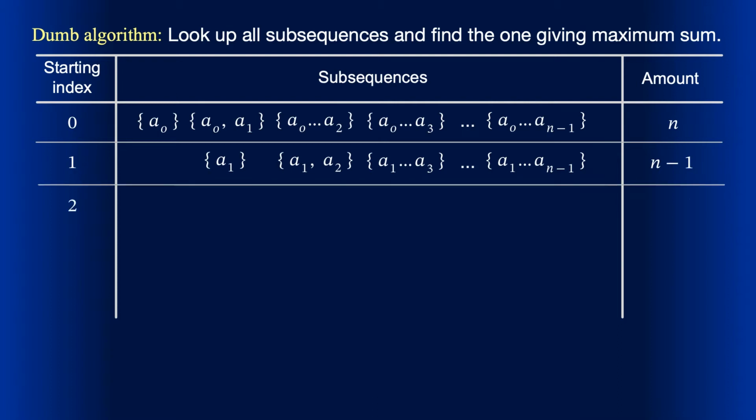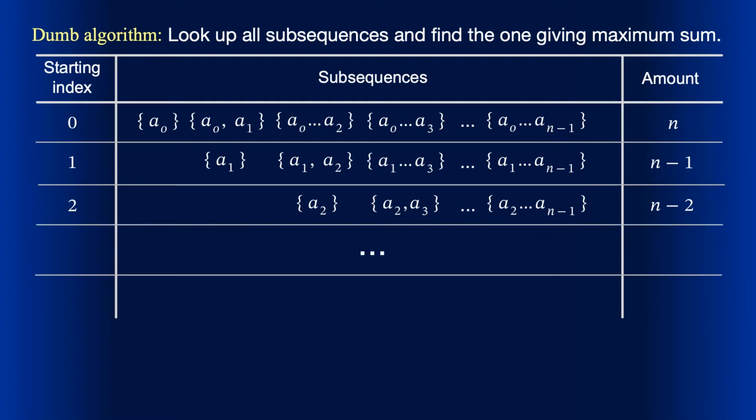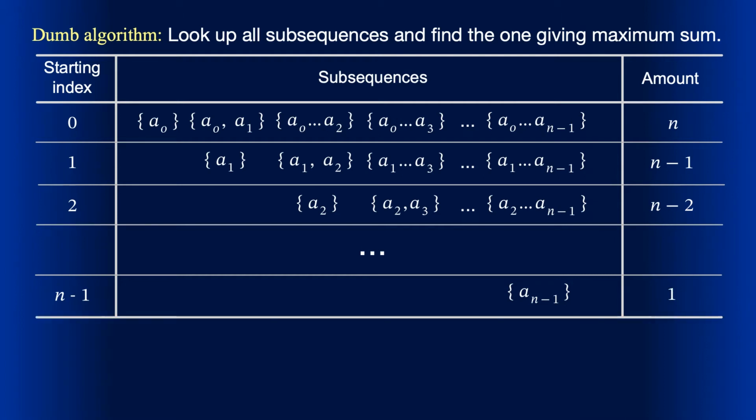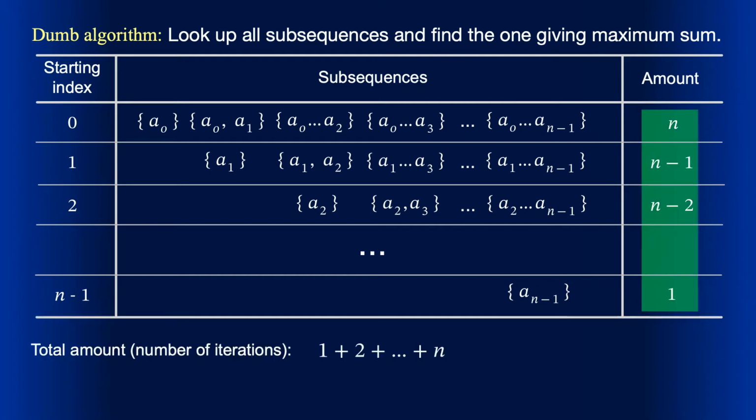And we proceed to index 2, where there are n-2 subsequences, from a singleton containing a2 up to an (n-2)-element subsequence. And we continue filling the table until we get to its last row, corresponding to the starting index n-1. This row has only one subsequence, a singleton containing a with index n-1. We see that the total amount of subsequences is the sum of the first n natural numbers.